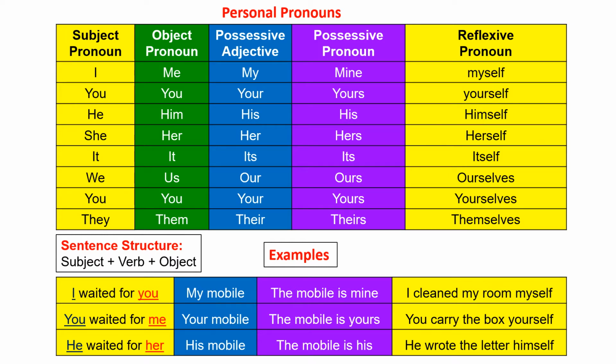Examples. I cleaned my room myself. In this sentence, we have used I, so we have used the reflexive pronoun myself. For I, we have to use myself. For you, yourself. He, himself. She, herself. It, itself. We, ourselves. You, yourselves. They, themselves.